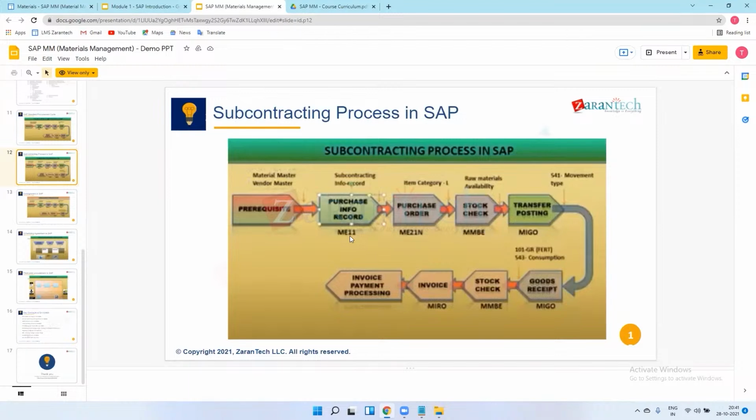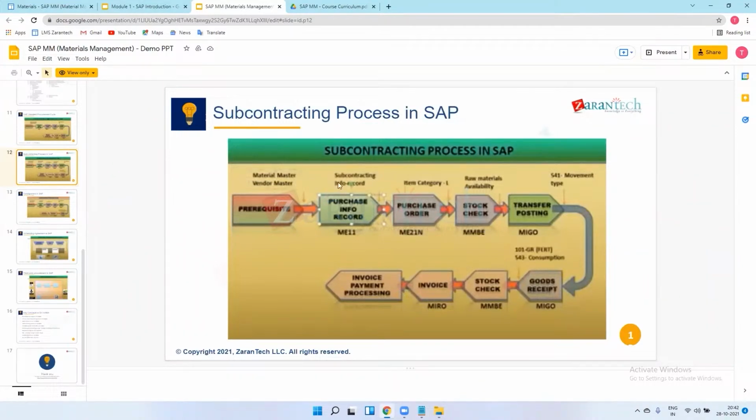Okay. So we send material, means raw material in the form of sheet, to the vendors. Vendor receives that sheet, and by using the press machines, they convert that sheet into the shapes, and then send it back to the company. Means vendor does the converting of that raw material into the finished product.